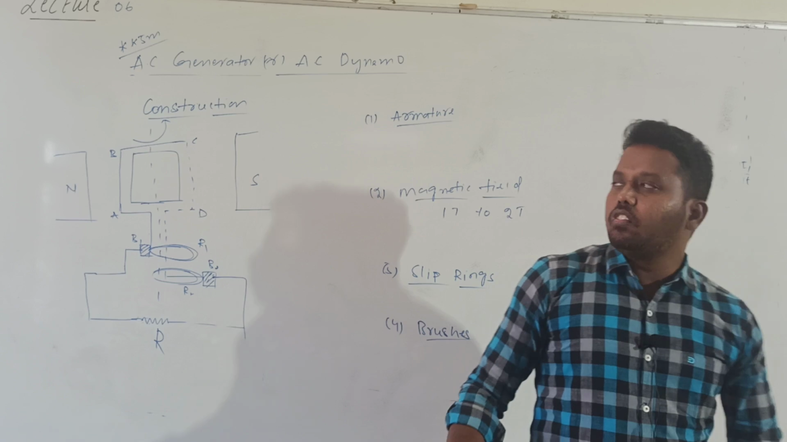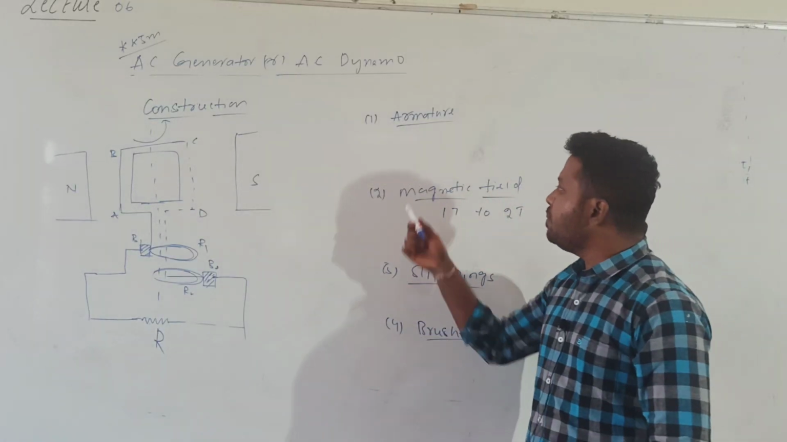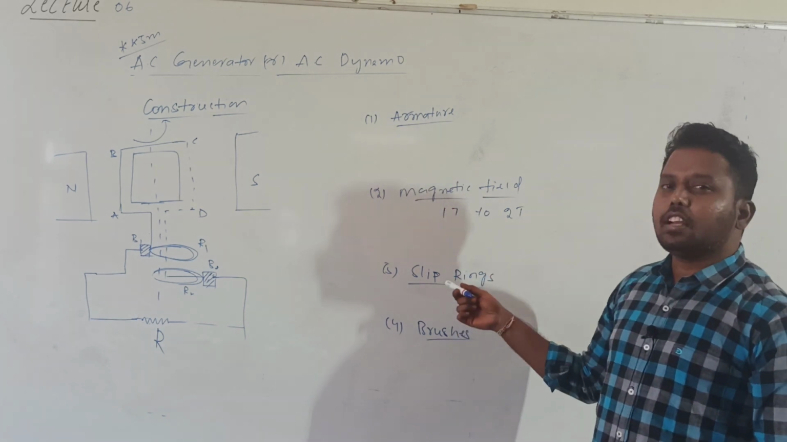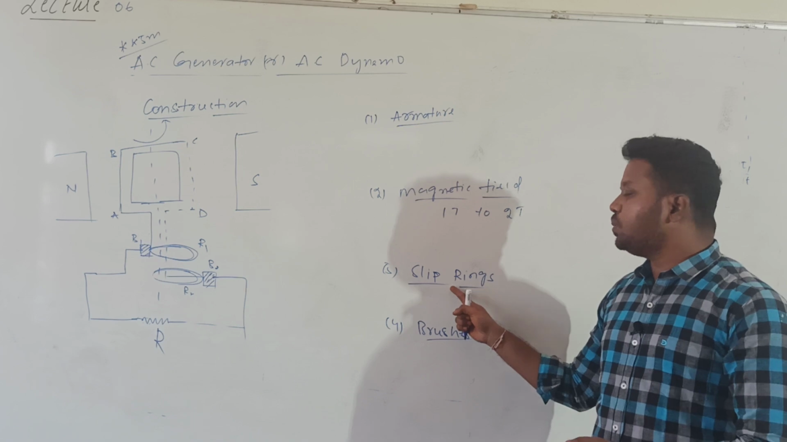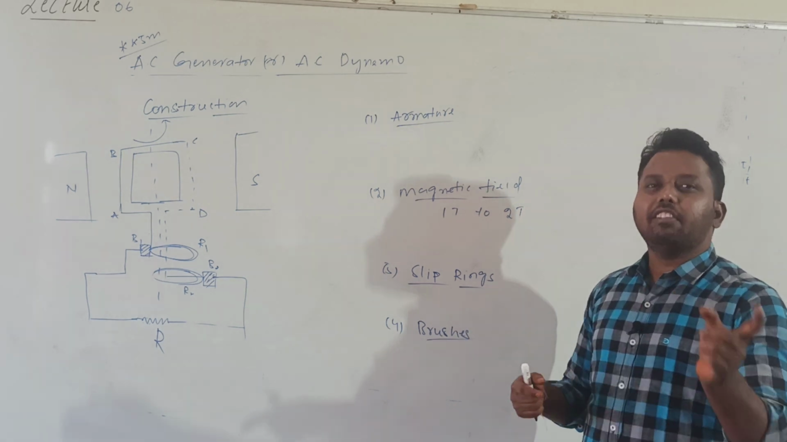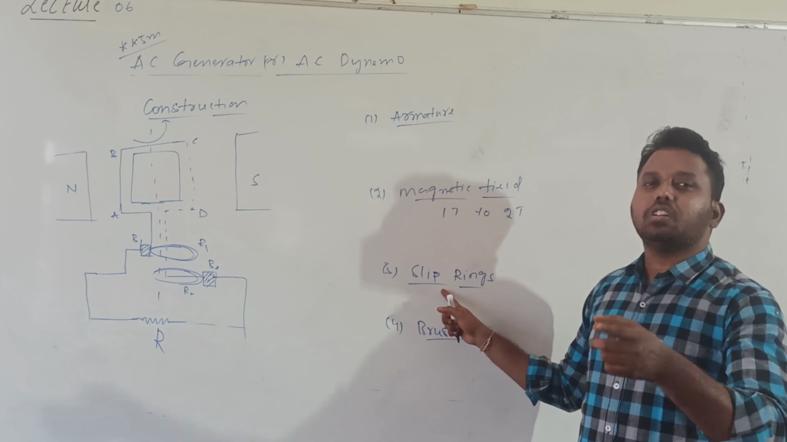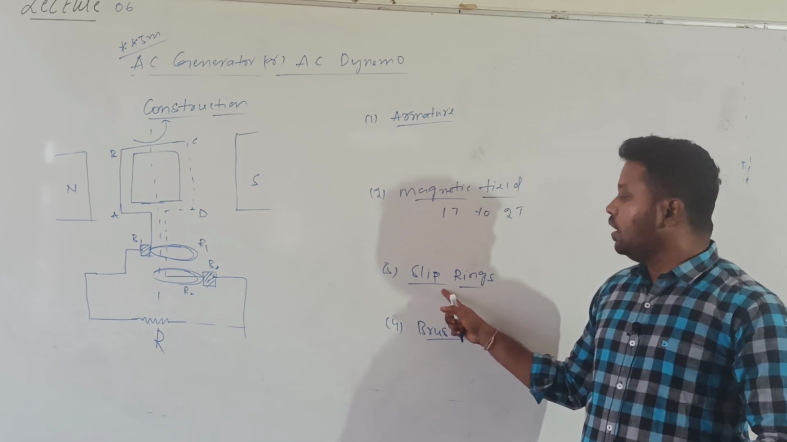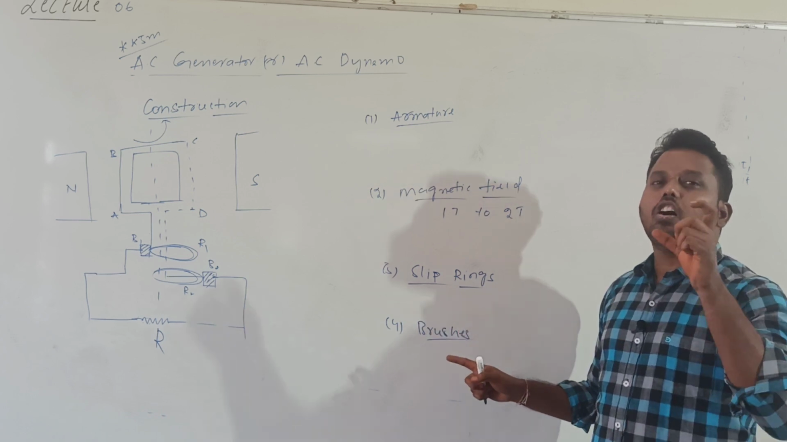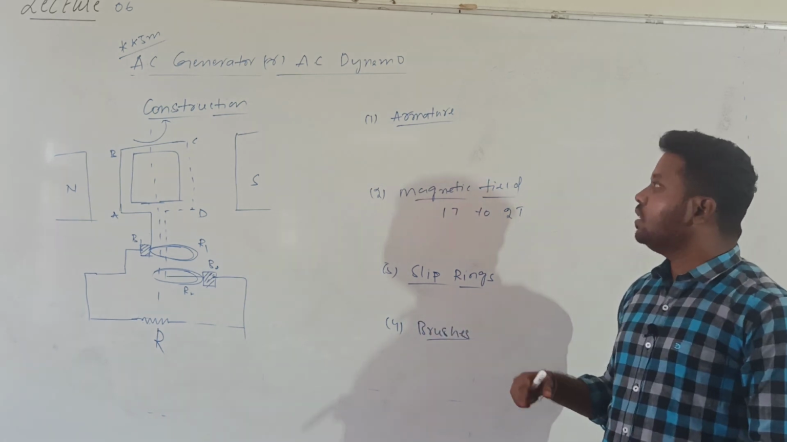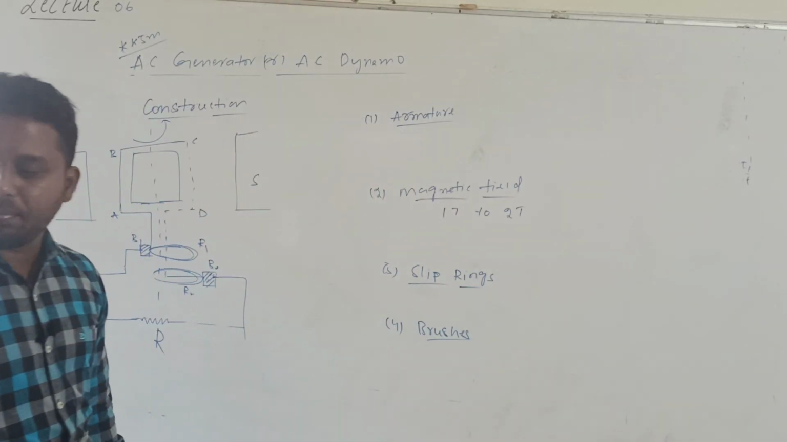So these are the four essential parts of this AC generator: armature, magnetic field, slip rings, and brushes. The slip rings rotate along with the armature. The current is initially produced in the slip rings only, and that current is transferred to the outside circuit with the help of these brushes. Commonly used brushes are carbon brushes. So this is regarding the construction of this AC generator.